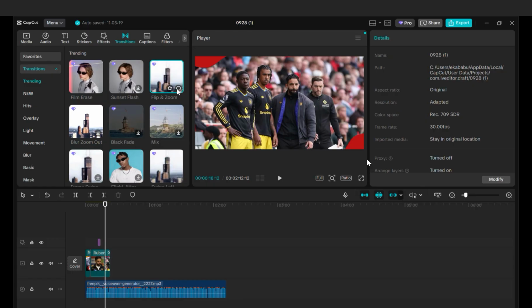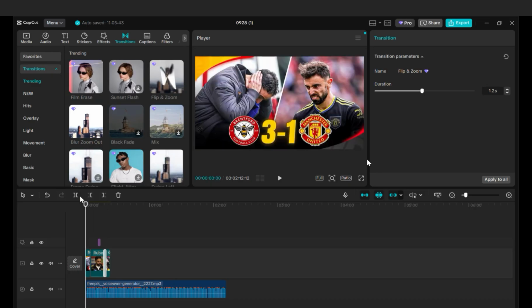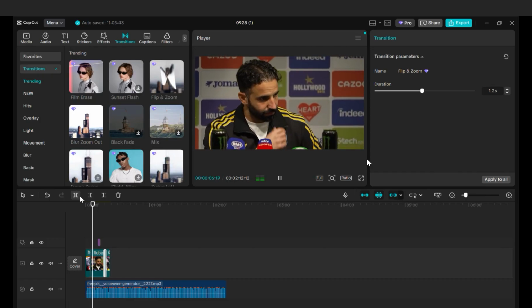and so far we've been able to use ChatGPT. We've been able to use FreePic to generate the audio, and now we are back to CapCut, where we are putting together everything that we've been able to generate, and so far this is where we are.